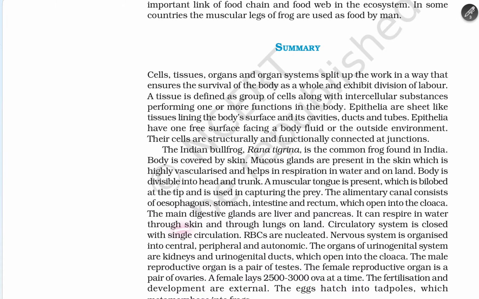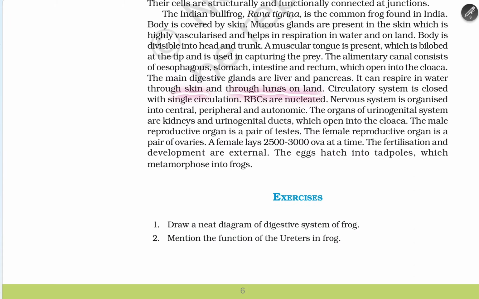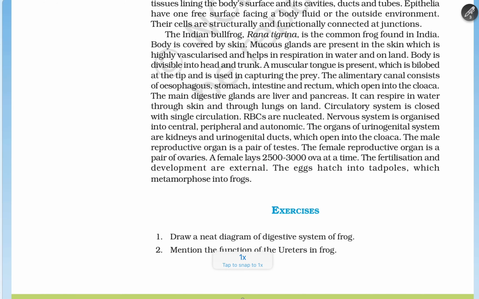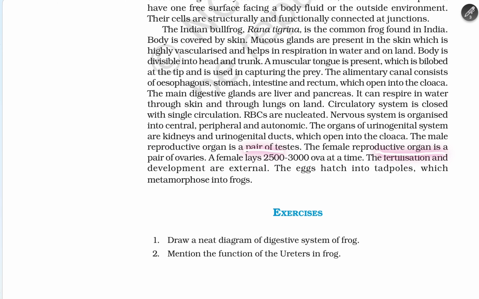It can respire in water through the skin and through the lungs on land. The circulatory system is closed, with simple circulation, and RBCs are nucleated. The nervous system is organized into central, peripheral, and autonomic. The organs of the urinogenital system are the kidney and urogenital duct, which open into the cloaca. The male reproductive organ is a pair of testes and the female reproductive organ is a pair of ovaries. The female lays 2,500 to 3,000 ova at a time. Fertilization is external, the eggs hatch into tadpoles, which undergo metamorphosis into the frog.